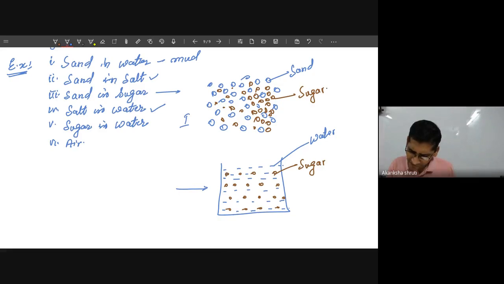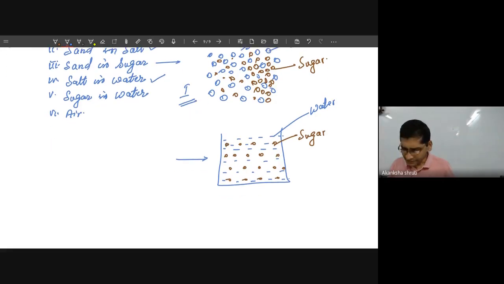In the first case, whatever sand and sugar we are taking need not be a uniform mixture. If you consider it very minutely, you cannot mix it uniformly. You will observe that in some regions the sand will be more, in some regions the sugar will be more. Though sand and sugar are everywhere, if you take the same amount of mixture and count the exact number, you will find the number of sand and sugar particles are different.